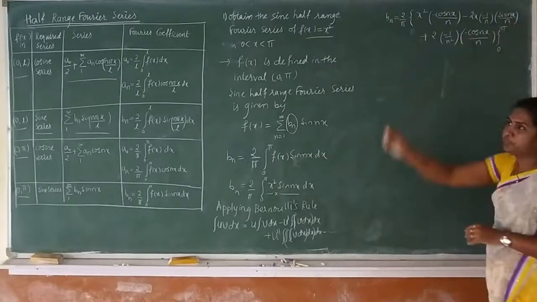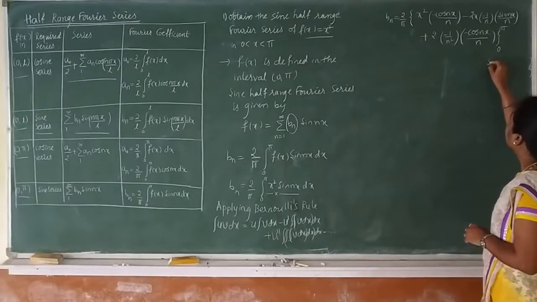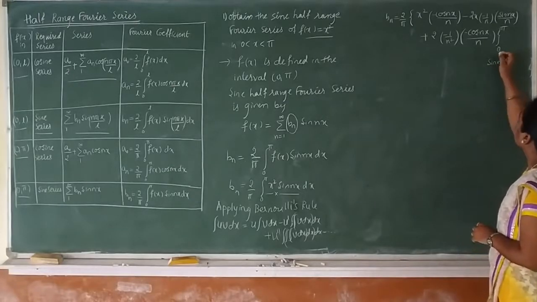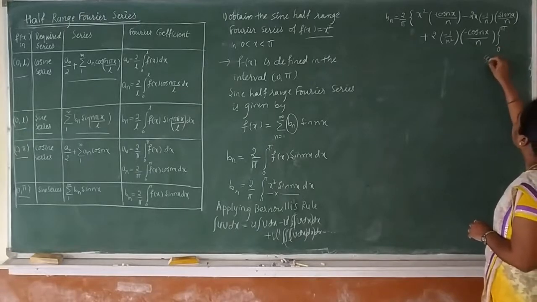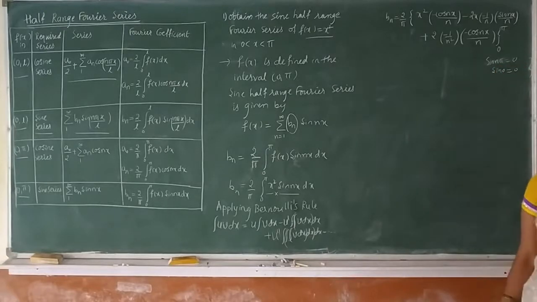Now we know that sin n pi is equal to 0, and sin 0 is also 0. These are standard results.